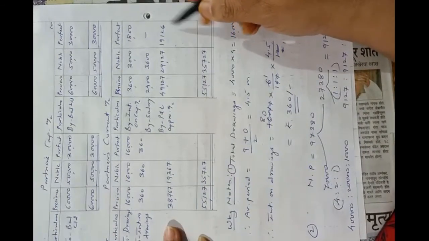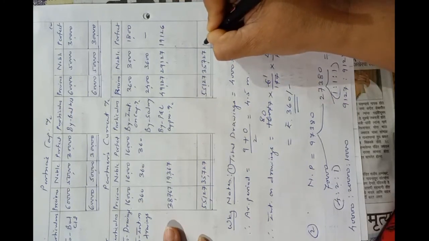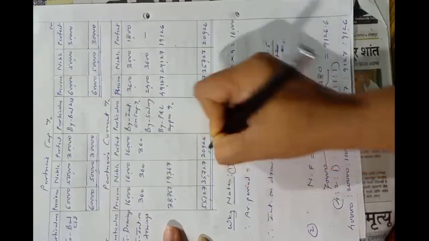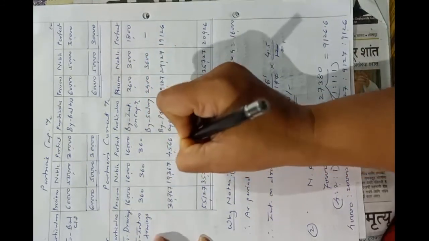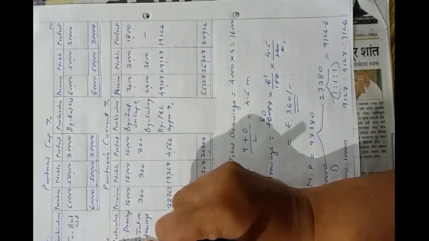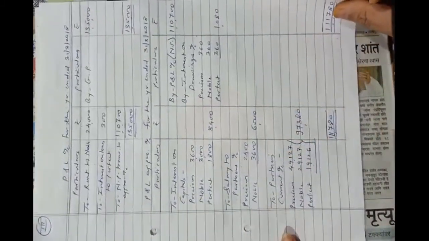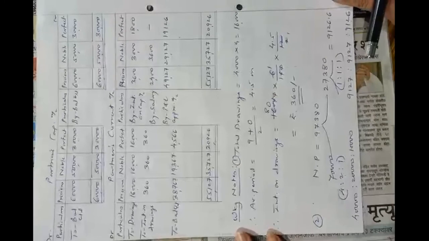Now third partner, total of credit side is 20,926 minus 16,360, so it is 4566. Okay, to balance carried down. So in this way we have completed all the accounts. For practice you can pass journal entries of this problem also, and if there is any doubt in these problems you can ask. Okay.